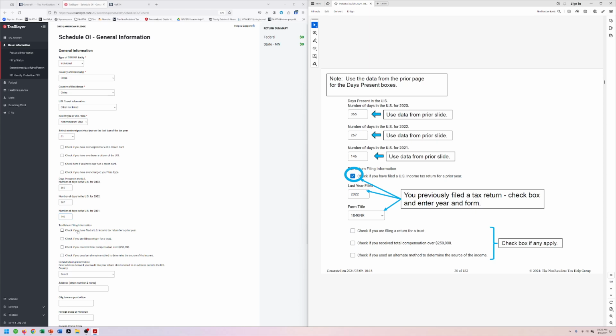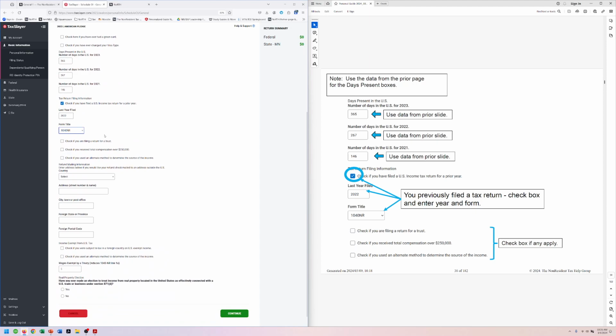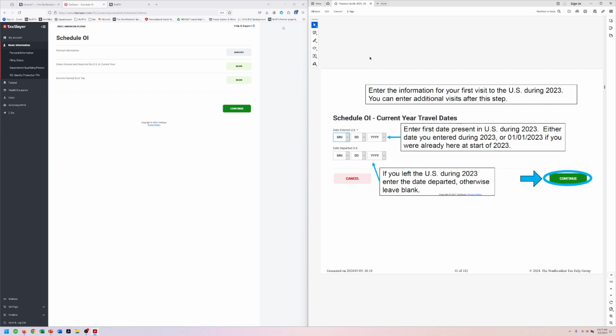All right. Did she file a tax return? Yes, last year. Yes, she did. 2022, 1040 NR. Not filing for a trust, no alternative methods. None of this stuff applies. She does not want her refund check, if she gets one, mailed to somewhere outside the United States. We're not going to do that. These things don't apply. We are not going to put a number in here. We do not want to do this. If we have to do that, there'll be instructions later, but for now, absolutely do not do that. All right, and we continue.